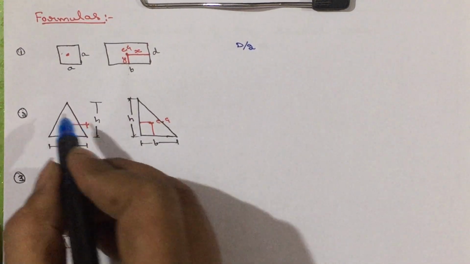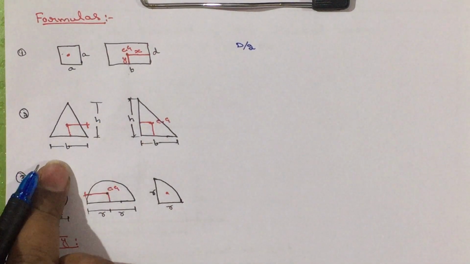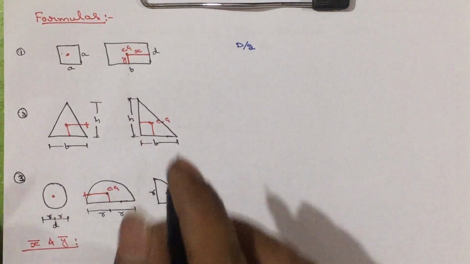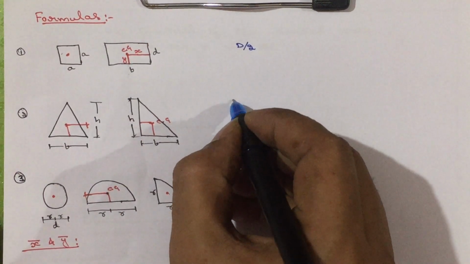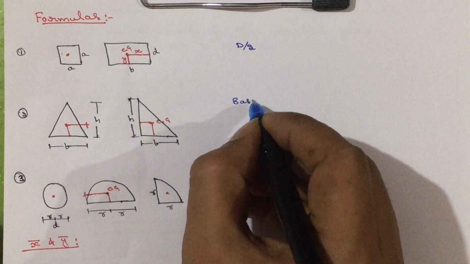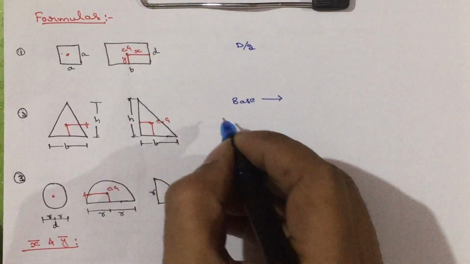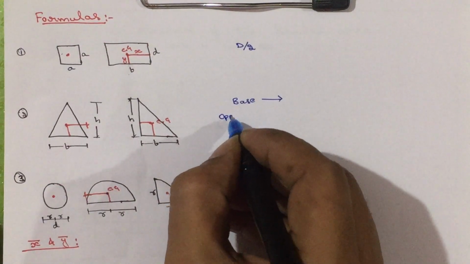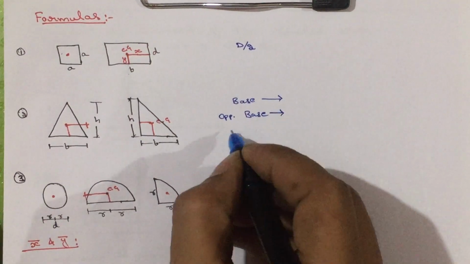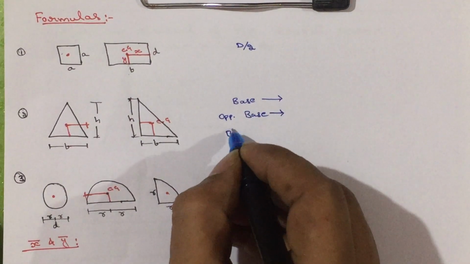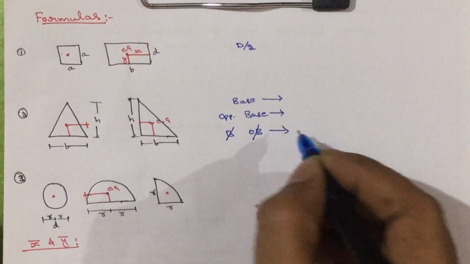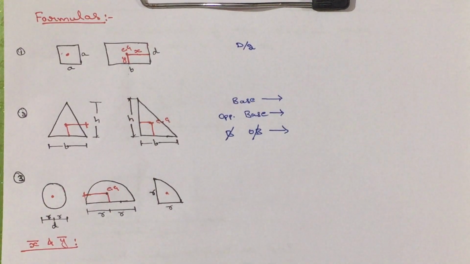Then if we come to the triangles, whether it may be equilateral, isosceles or right angle triangle, then we are going to check whether we are calculating from the base, or opposite to the base, or it is neither base nor opposite to the base. What do you mean by that one? We will learn it first.